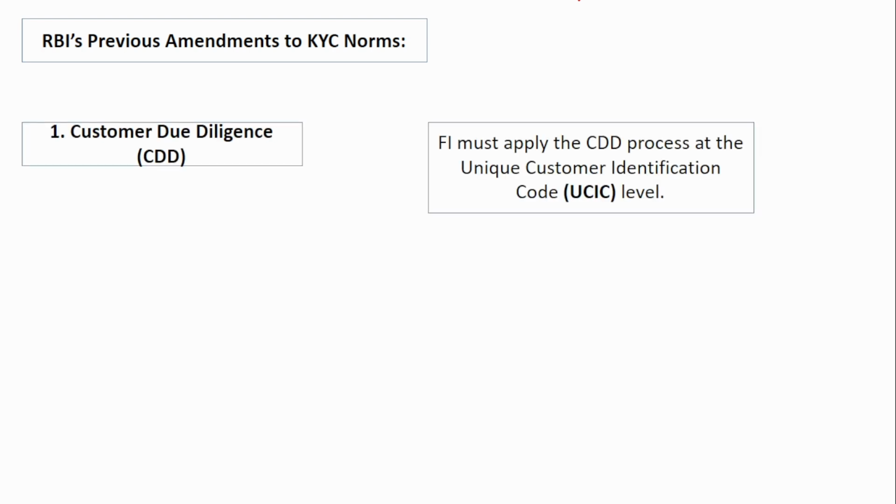First is customer due diligence. The financial institution must apply the customer due diligence process at the unique customer identification code level. What is this unique customer identification code level? When a customer enters the bank, say suppose SBI, for the first time and opens his or her account, they will do a CDD, customer due diligence.